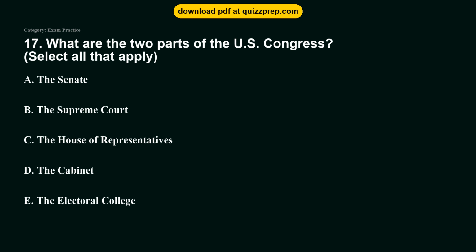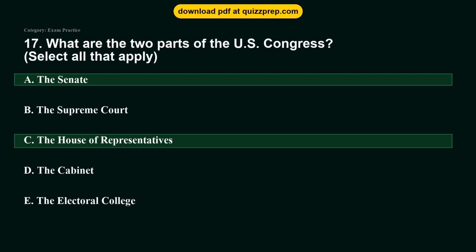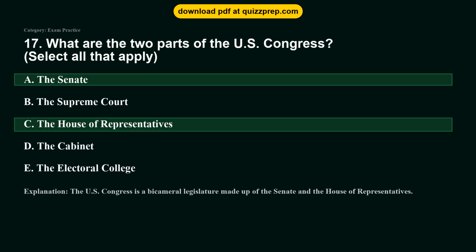Question 17. What are the two parts of the U.S. Congress? Option A. The Senate. Option B. The Supreme Court. Option C. The House of Representatives. Option D. The Cabinet. Option E. The Electoral College. The correct answers are options A and C, the Senate, the House of Representatives. The U.S. Congress is a bicameral legislature made up of the Senate and the House of Representatives.